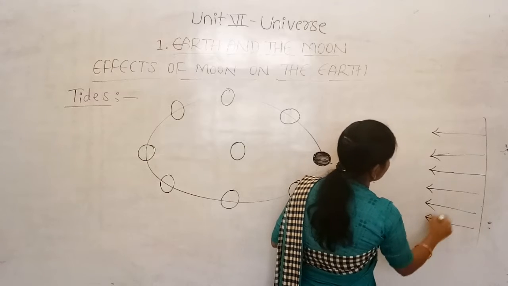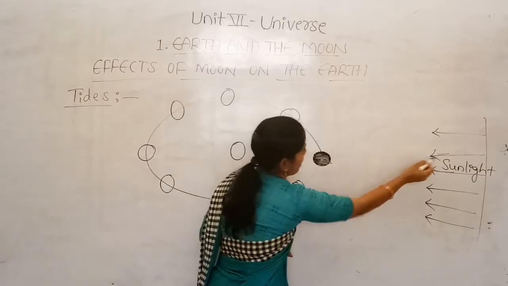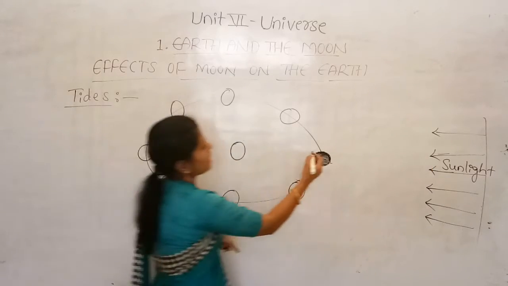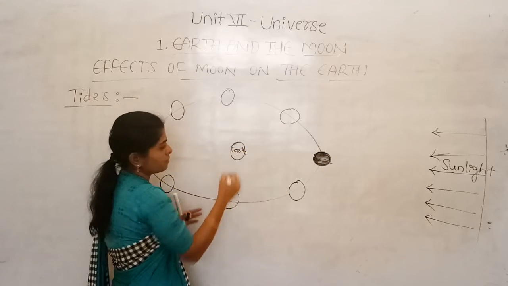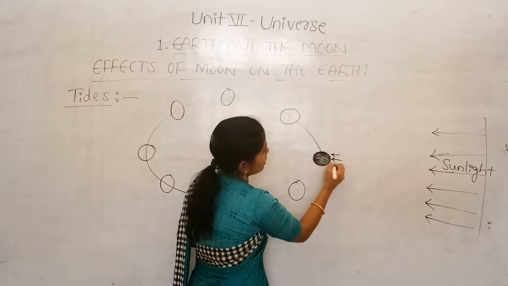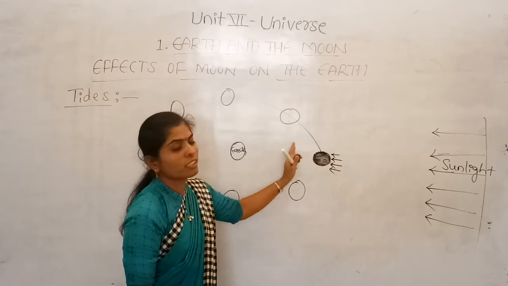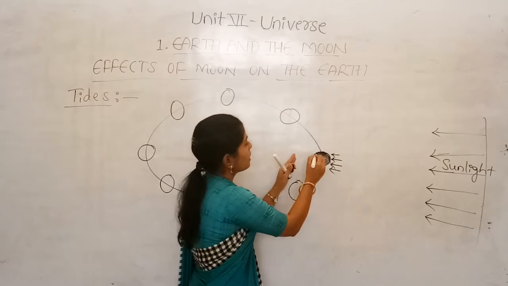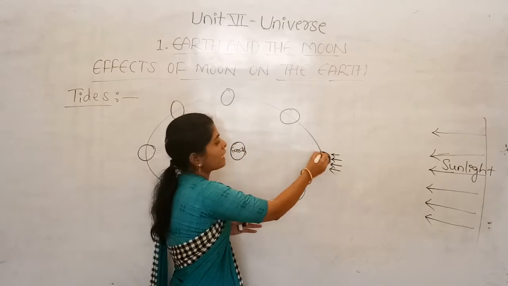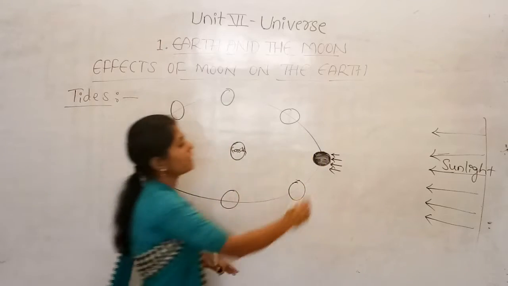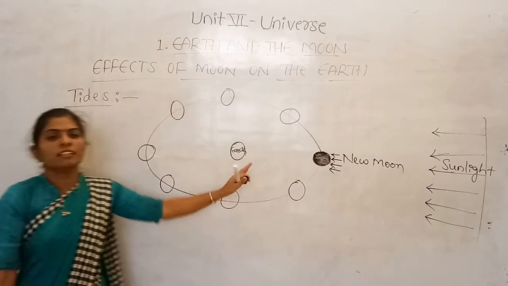The sun rays are falling in this direction, and when the moon is in this position and the Earth is at the center, the face which is towards the Earth will not get any sunlight, so we see the unlit part of the moon, and it looks dark.